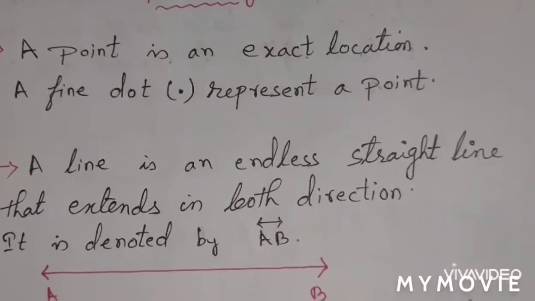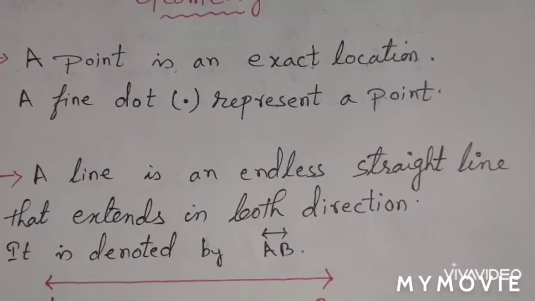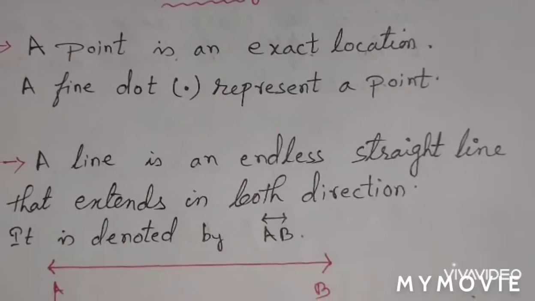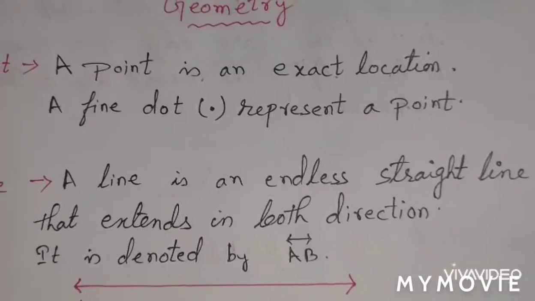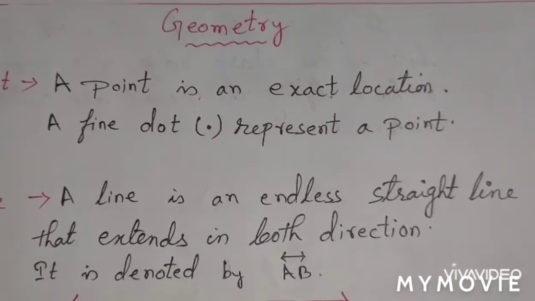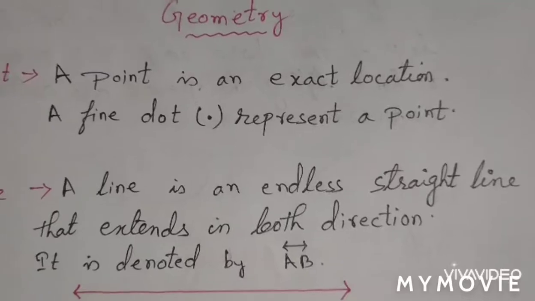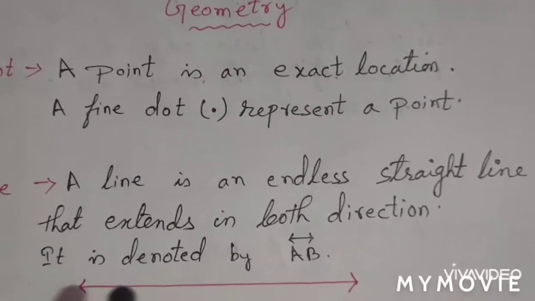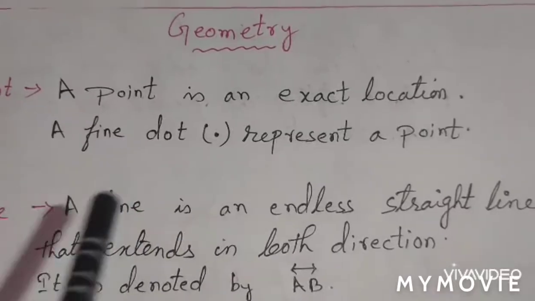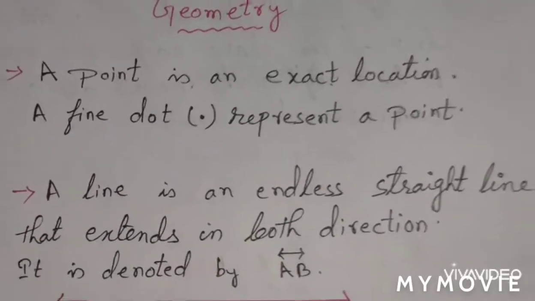You must have seen in Google Maps, the small dot that is there. That small dot is a point. That point is there to show the exact location. In this chapter also, a point means the exact location.